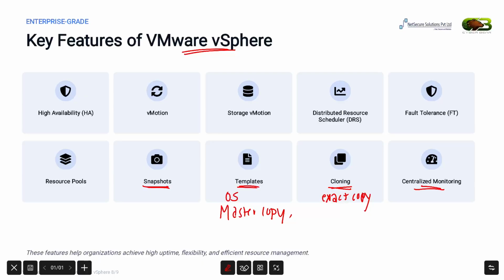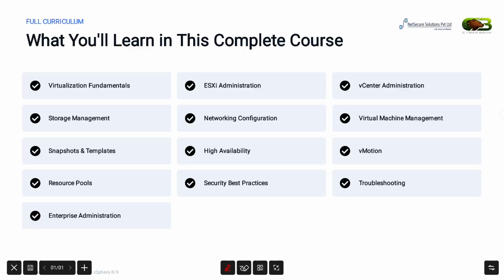Now that you have seen the theoretical part of VMware vSphere, let's move to the final part of today's session and discuss the exciting career opportunities available for VMware professionals. In the starting of this lecture, we have seen the particular career opportunities in this sector. Now that you know why VMware is such an important skill and the career opportunities it offers, let's take a quick look at the complete curriculum of this course.